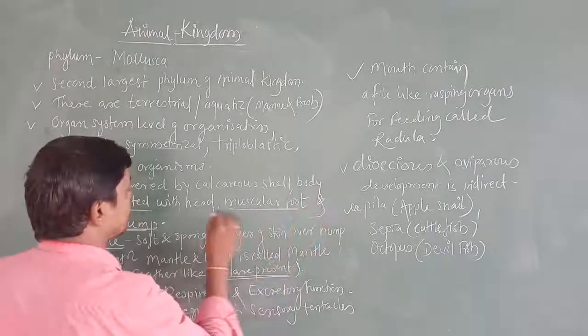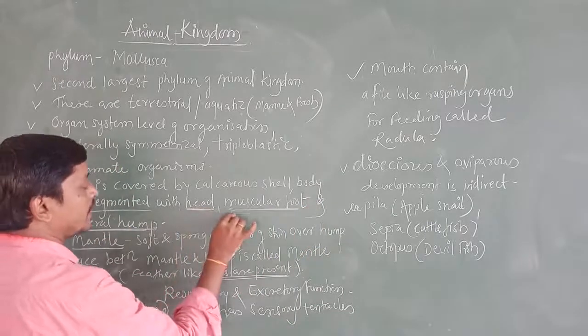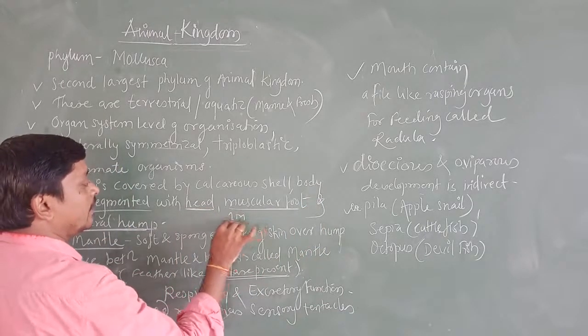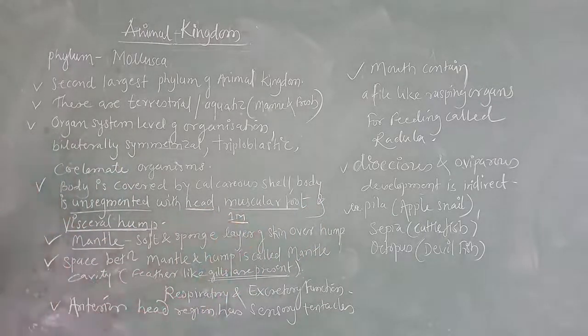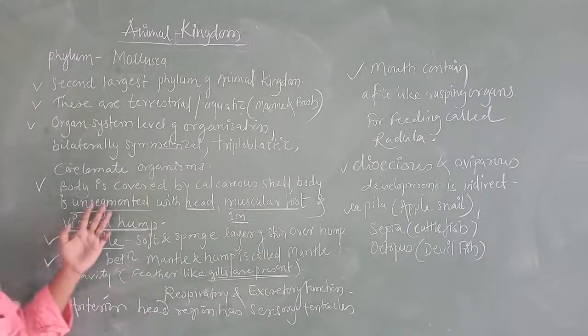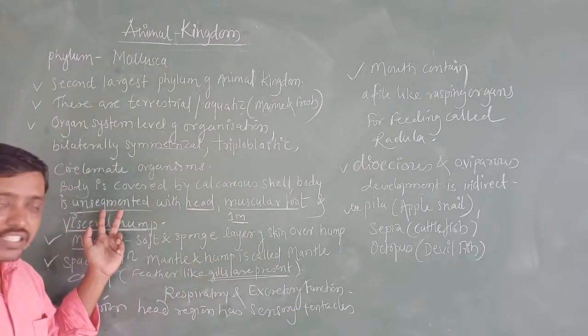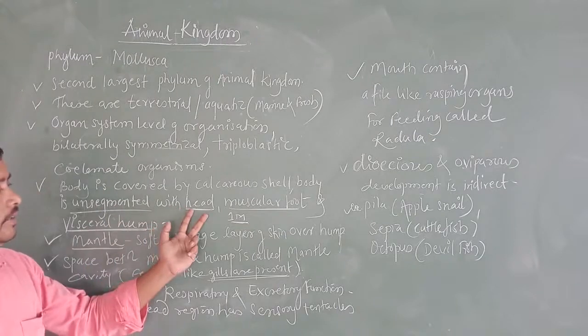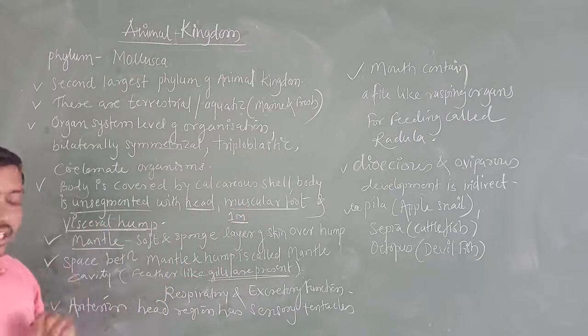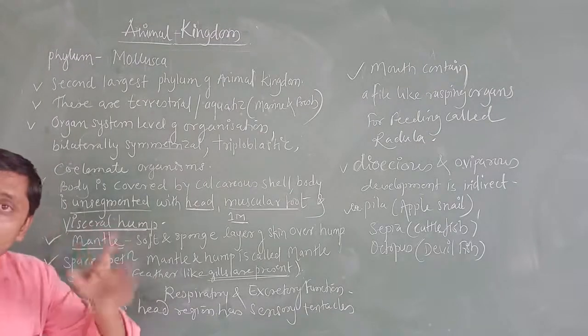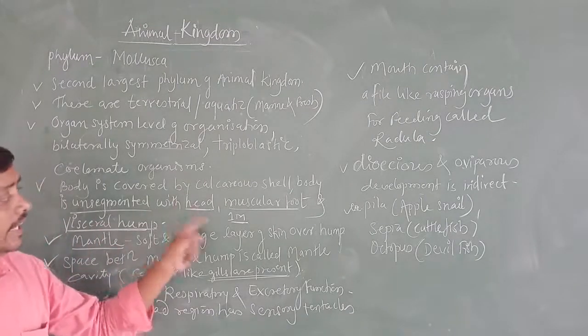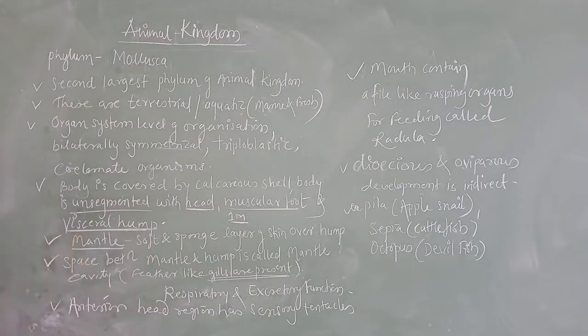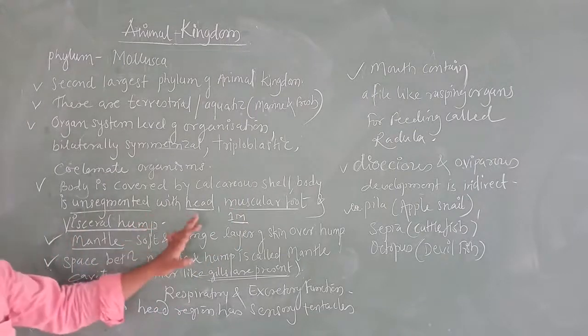One mark question he asks. What does he ask? How is the body of molluscans divided? Body of molluscans is unsegmented with the head, muscular foot and visceral hump. In Arthropoda it is head, thorax and abdomen. Here it is head, muscular foot and visceral hump. This is a very important point.